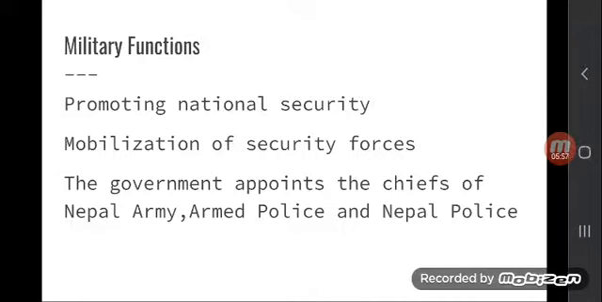But one important thing is that the executive is responsible to the legislature. The legislature forms the executive. The party which has a majority in the legislature can form the government, can run the government, and the executive, the council of ministers, is responsible to the legislature. Keep in mind.